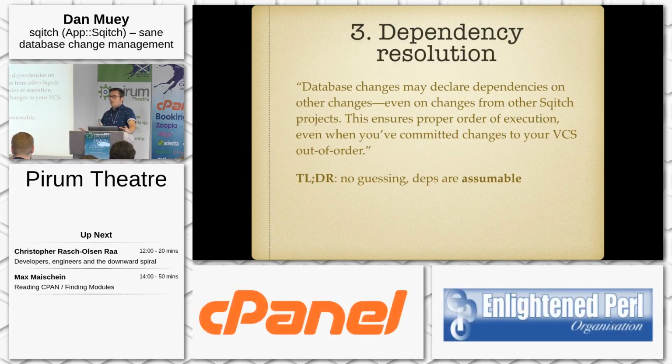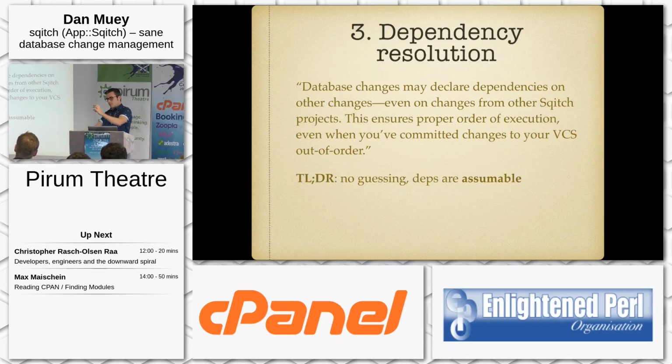The dependency resolution is a humongously awesome feature of this. With the numbering one, you kind of get that by saying, well, if I need number 2 to run before number 4, and that kind of works. But with Sqitch, you can actually declare this thing requires this thing, and it knows that this is already in place and that this needs it. It knows what order to do things, so you don't have to guess.